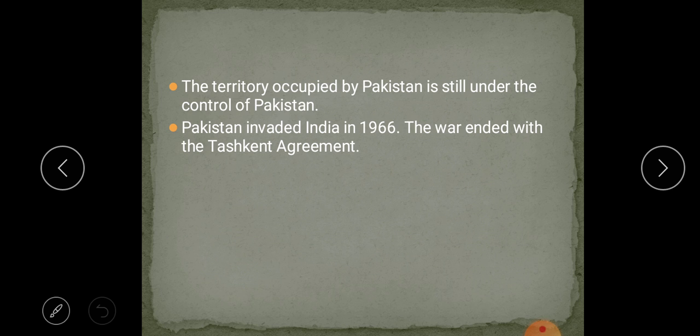Now there are 29 states in India and 7 union territories, including Delhi. Delhi has also become a state now. Goa has also become a state. Now, like this, what happened? This one is formed.